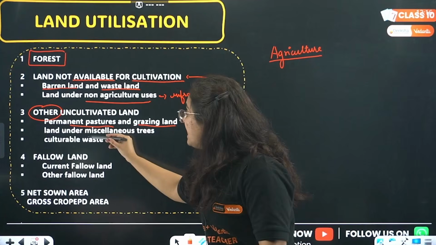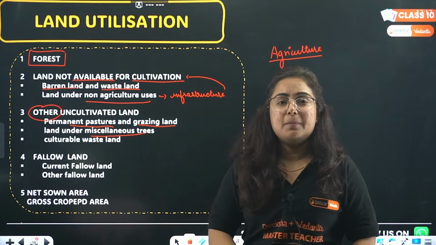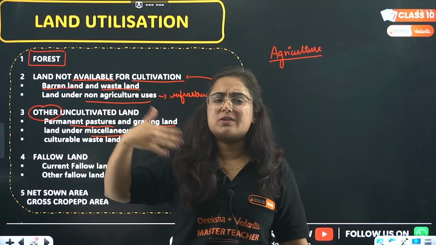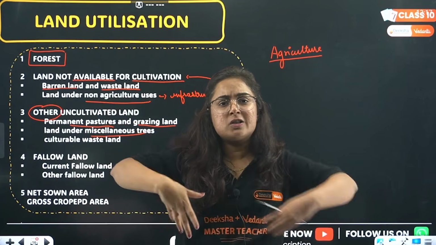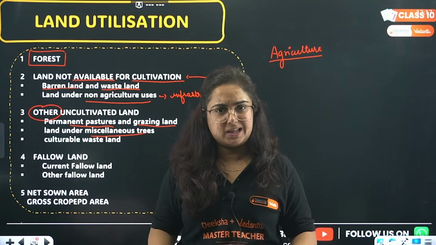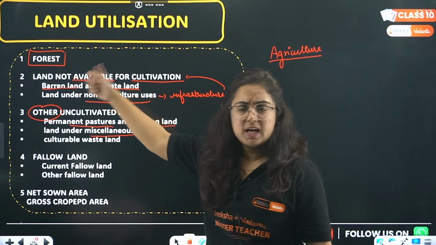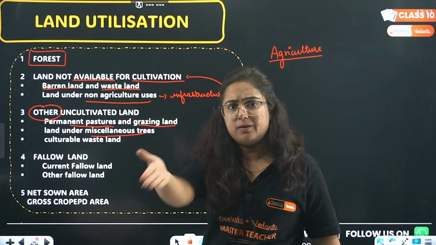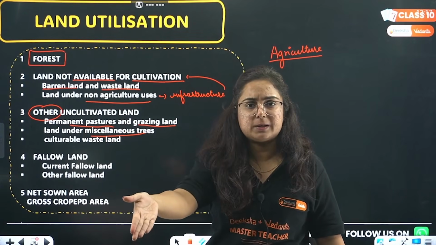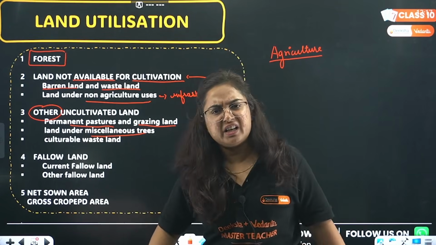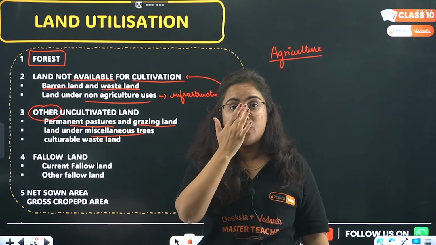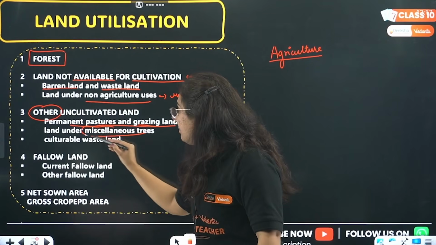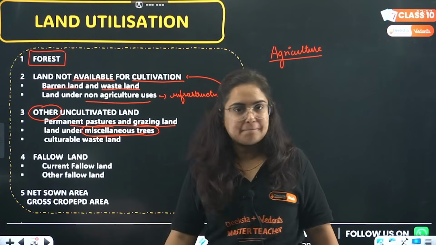Then we have land under miscellaneous trees. Whenever we travel from one place to another, even outside our home, we will find certain trees grown over there. Okay? Is it forest? No. Is it agriculture? No. Is it under barren land? No, bhaiya, forest, the trees grown over there. Right? Is it under non-agriculture uses? No. Then what is it? It is the land that is used under miscellaneous trees.